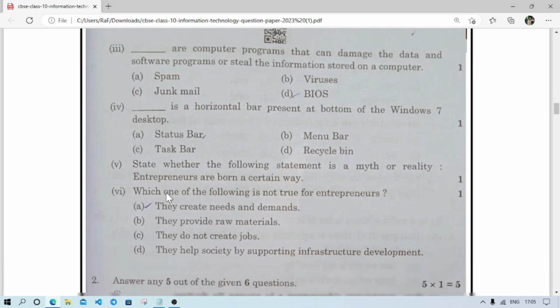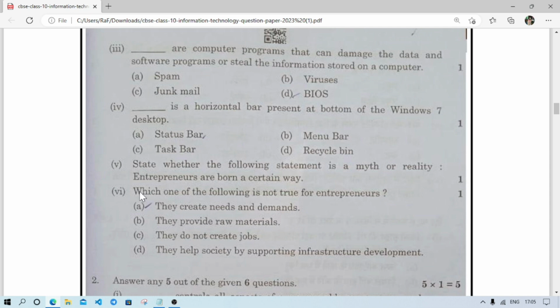Number 2, I think this is not required for your class because this chapter is not in your book. Still, it is a horizontal bar present at the bottom of the Windows 7 desktop. It will be taskbar. This one also is wrong; someone selected status bar. The correct answer is taskbar.